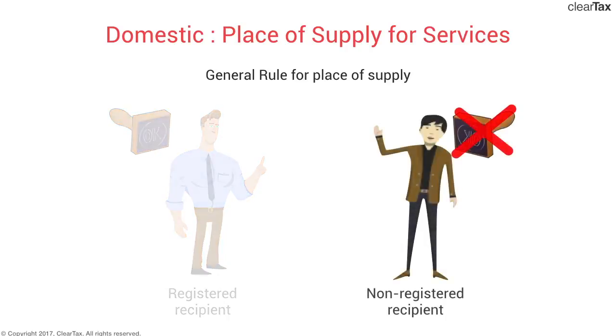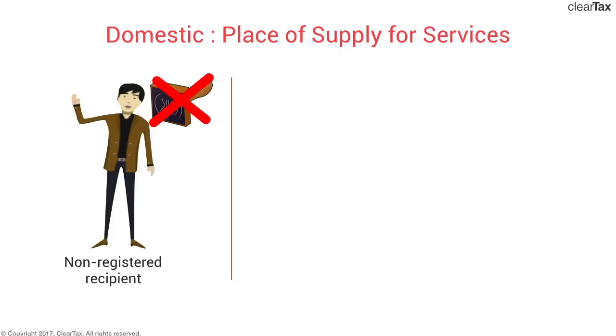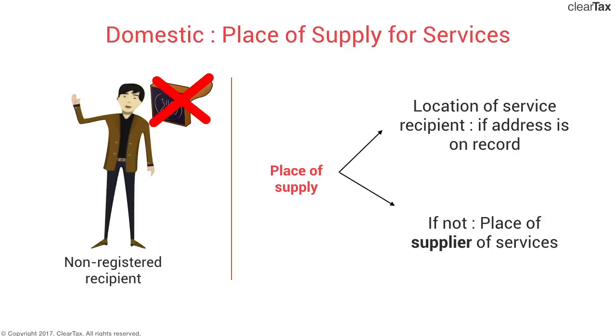Now in case of non-registered recipient, why is this split made? Basically, it's more difficult to track a non-registered recipient because the GST tax authority has no documents or whereabout knowledge of this person. Therefore, the place of supply in the case of a non-registered recipient of services would be, first, if the address of the recipient of services is on record of the supplier of service, then the place of supply would be that address on record. If no such address is on record, then the place of supplier of services would be the place of supply.